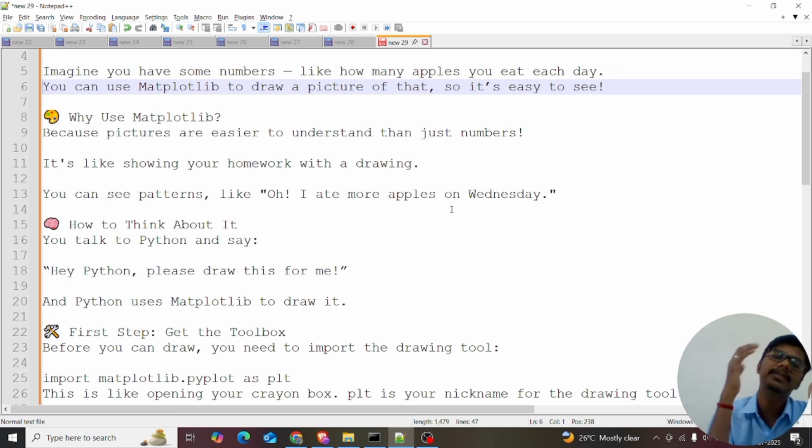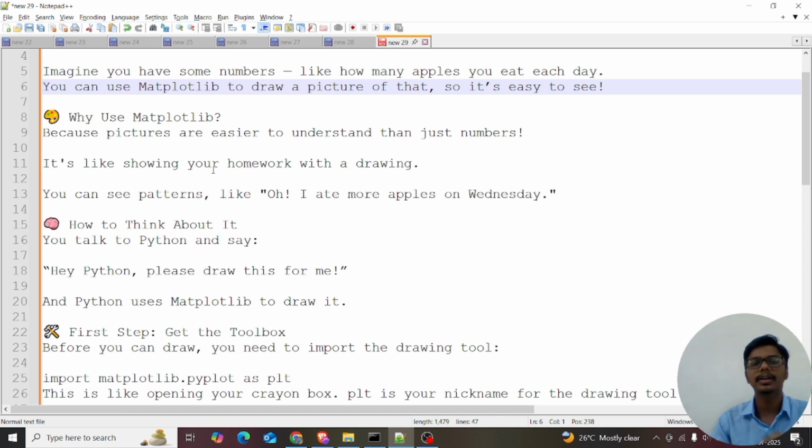When we imagine a tree, we can picture it, right? It's in green color and the stem is in brown color. It's in the memory. When someone asks about a tree, we imagine a tree in green color. That's why we use Matplotlib: because pictures are easy to understand.